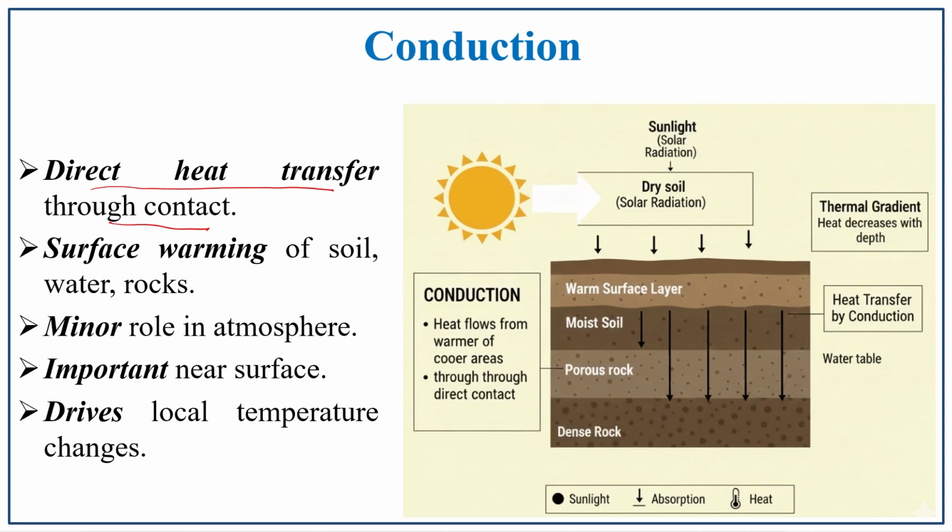The surface warming is done by soil, water and rock. So, the soil, water and rocks play a vital role in conduction, conducting the heat. The minor role is played by the atmosphere which is above the Earth's surface. The importance of this one is that it is important near the surface. So, this conduction is important near the surface region and it drives the local temperature changes.